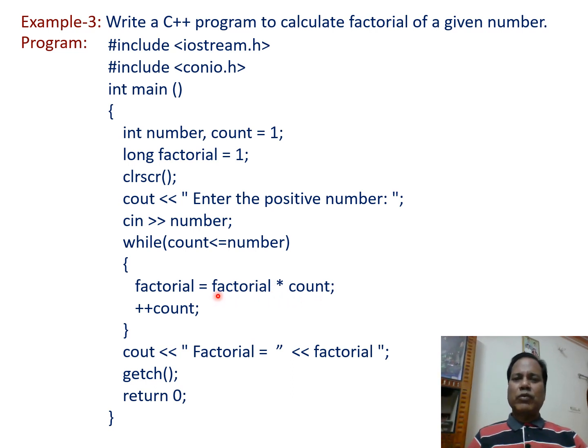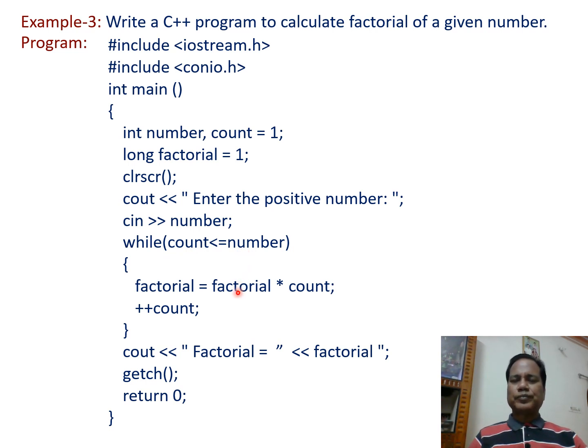First time value of factorial is initialized as 1 and value of count is also initialized as 1. So 1 into 1 is 1 and that is assigned to the left side variable. Then value of count is incremented and its value becomes now 2. Then condition is tested. So this continues till condition is true.